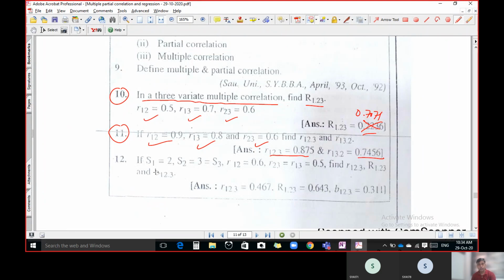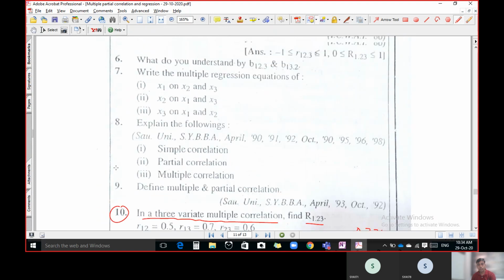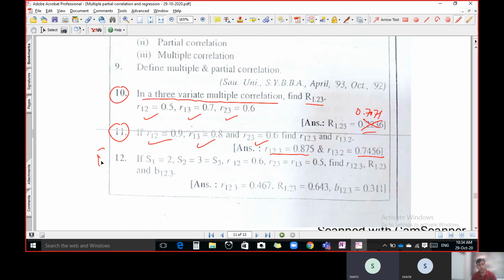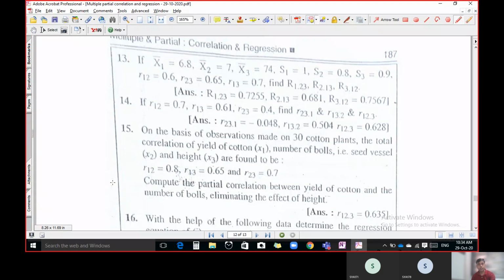Now this is your homework, question number 12. But don't do this part. By using this R12, R23, and R13, calculate these two only. That is your homework. Same thing, you can calculate all these three by the given information.